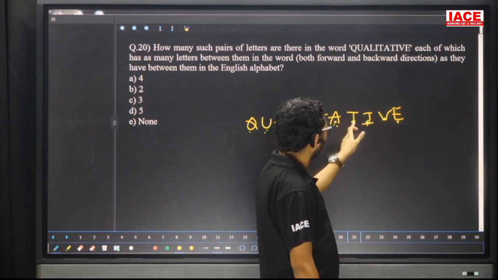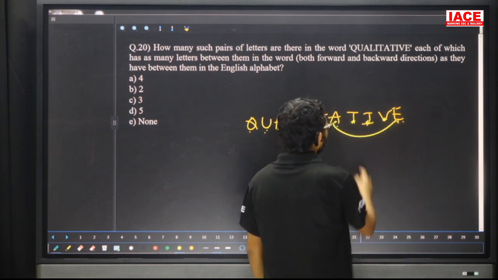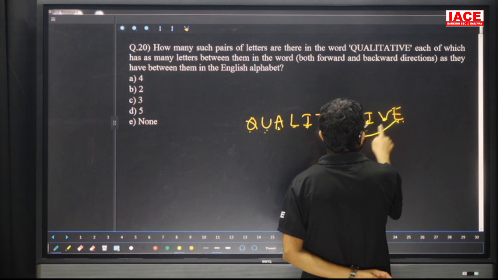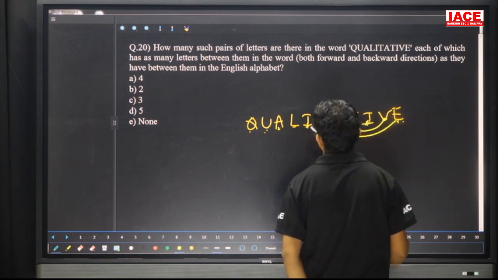After A, B, C, D, E. Friends, check A to E. Next one, T: U, V. That means T to V. Next one, I, J, K. After V, no. That means forward 2 pairs.